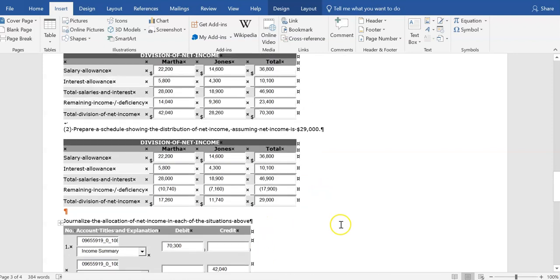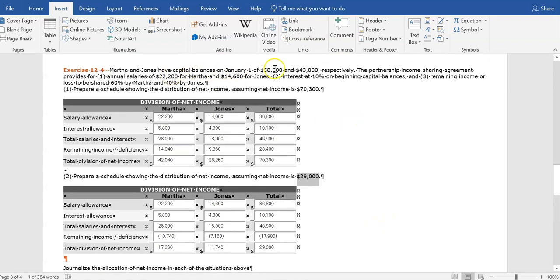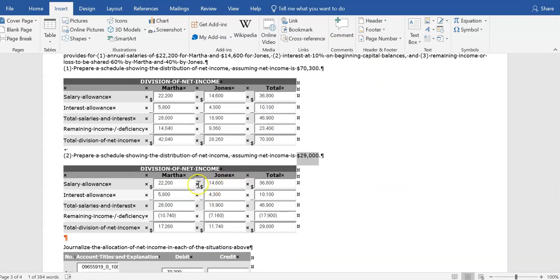Okay. Now let's look at the second scenario where net income is only $29,000. We still have to go through the first two steps of the partnership income sharing agreement. We still have to distribute the two salaries to the two partners. Then we also have to figure out their interest allocations. So those don't change. They still are allocated the full salaries and the full interest.